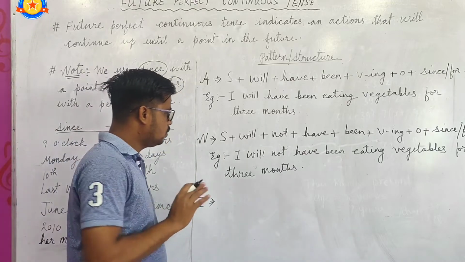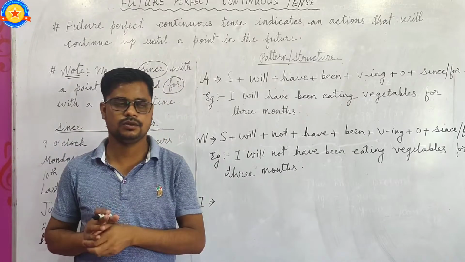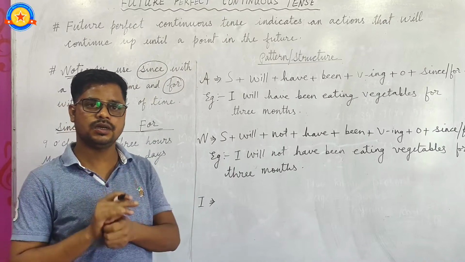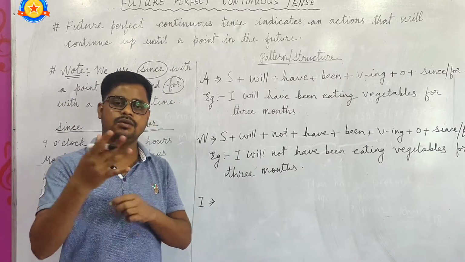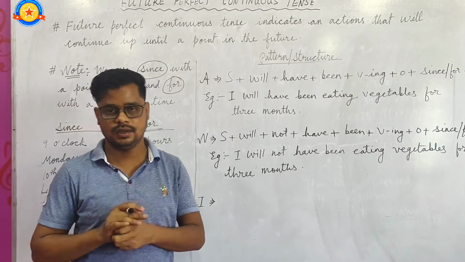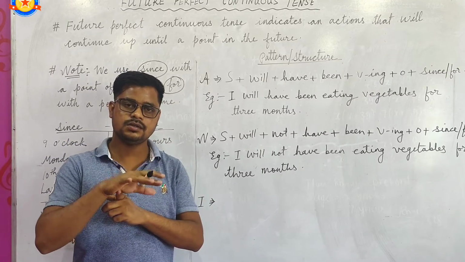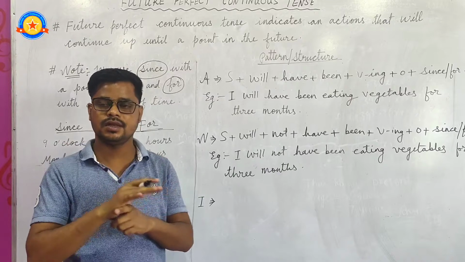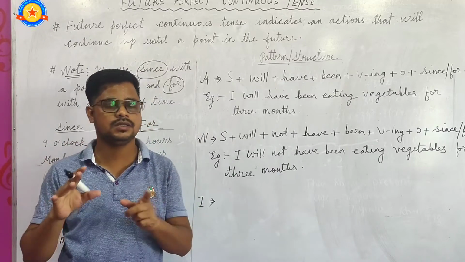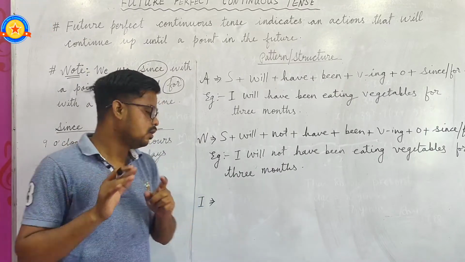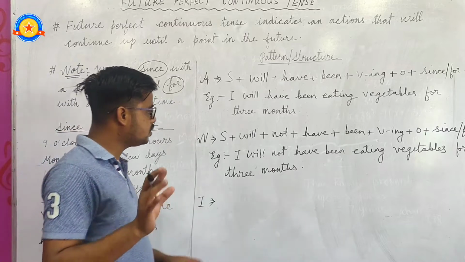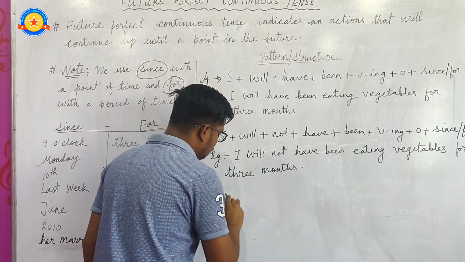So now interrogative. Okay, so interrogative sentences are of two types: yes-no type and WH-word type interrogative sentences. So now I am going to tell you the yes or no type interrogative sentence pattern, formula, structure. Okay, so first, before the subject, will comes.